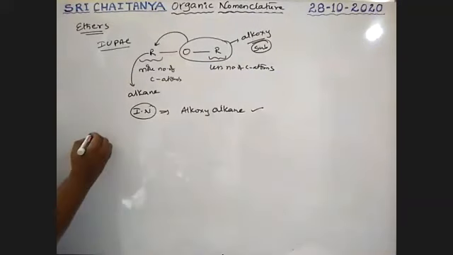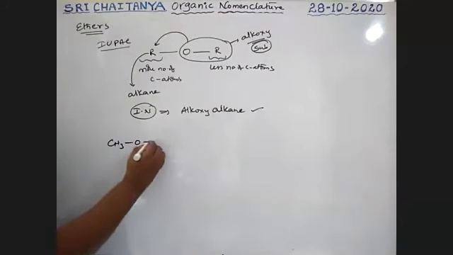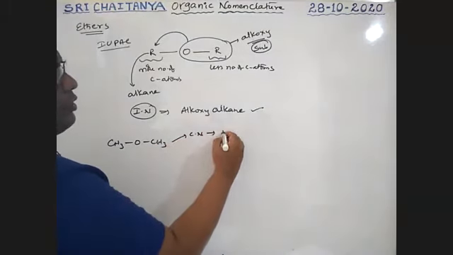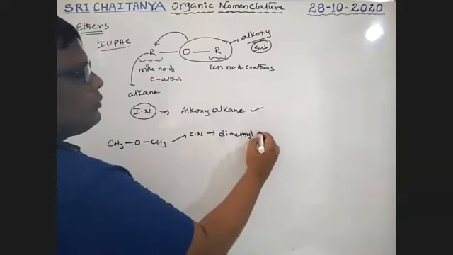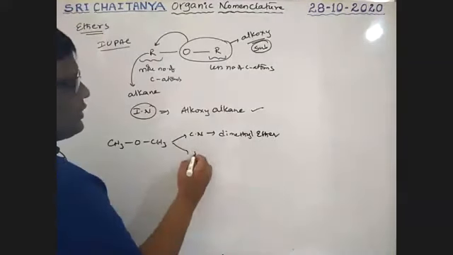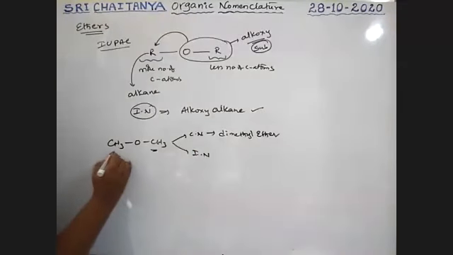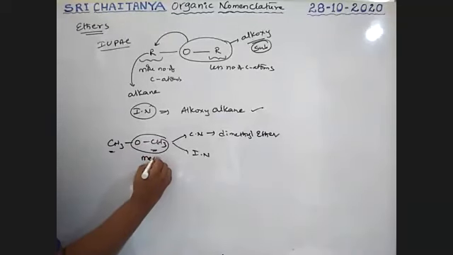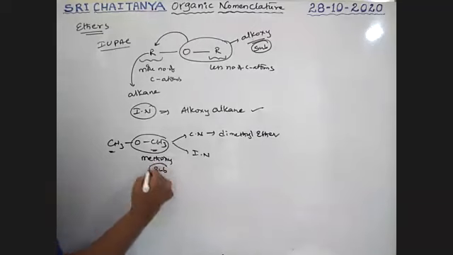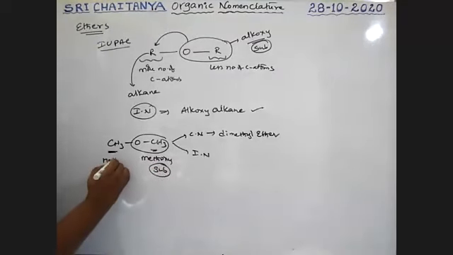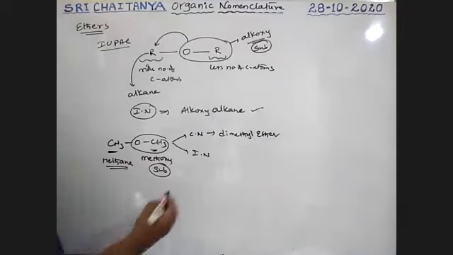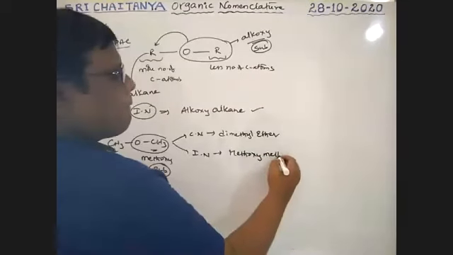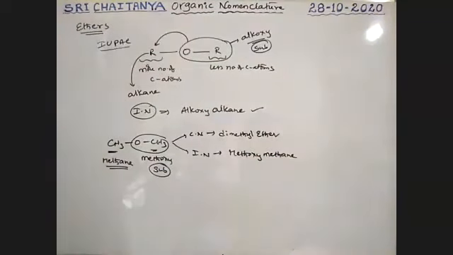So let us take an example. That is CH3OCH3, boys. Its common name we already wrote, that is dimethyl ether. What is the IUPAC name? This contains only one carbon, this contains only one carbon. Any one of these. This is a substituent, boys. This is methoxy, it acts as substituent. This is one carbon, meth, single bond, methane. Therefore, the compound is methoxymethane. Methoxymethane is the IUPAC name, boys.